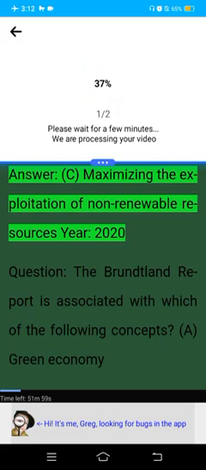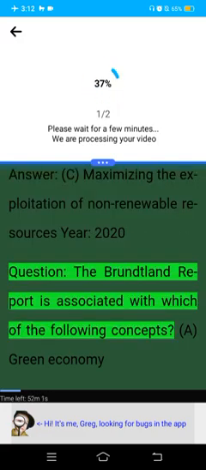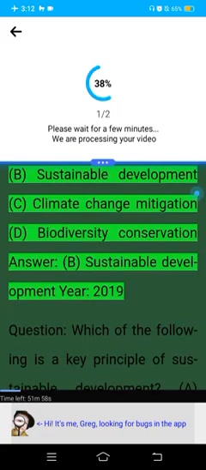Year 2020. Question: The Brundtland Report is associated with which of the following concepts? A. Green economy. B. Sustainable development. C. Climate change mitigation. D. Biodiversity conservation. Answer: B. Sustainable development.